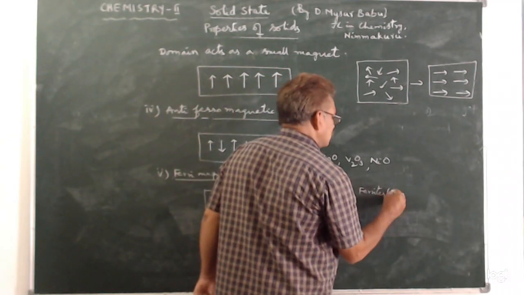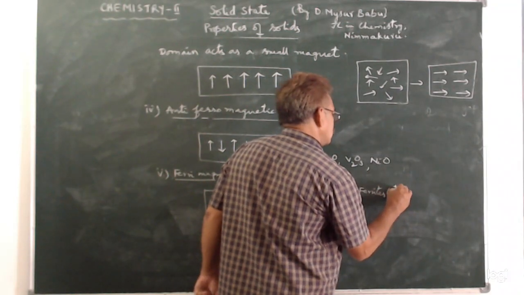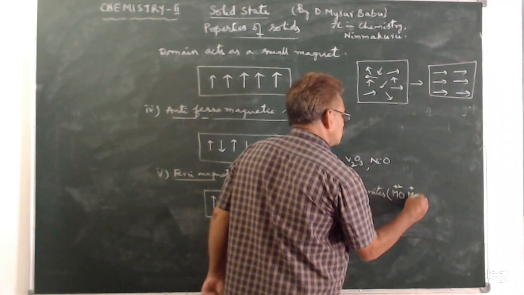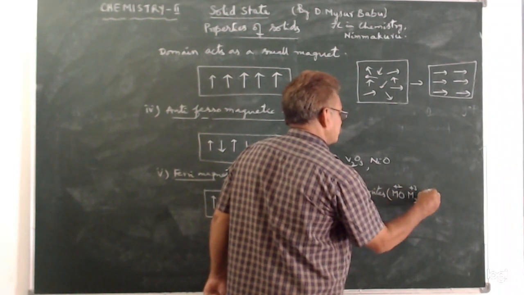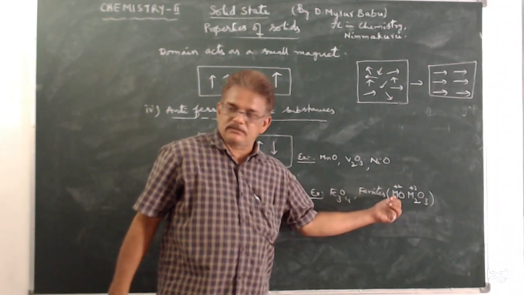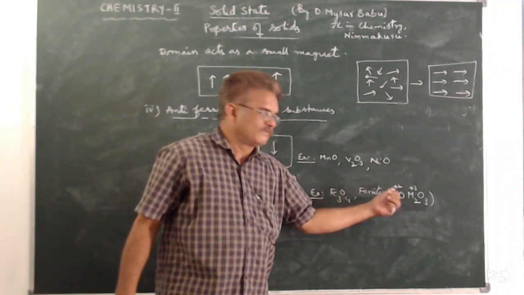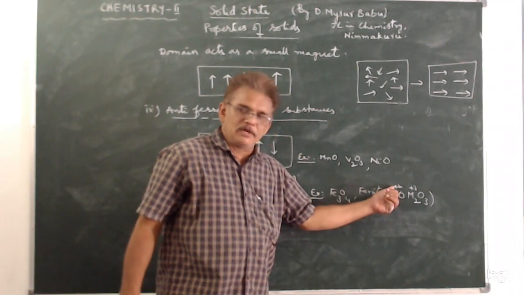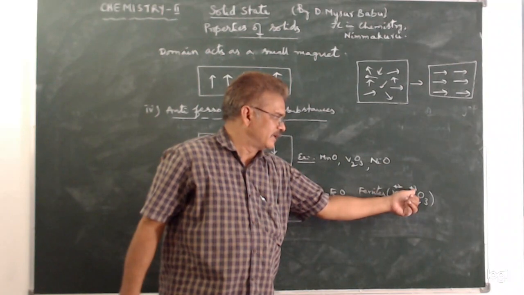Ferrites have the formula M+2O and M2+3O3. These are double oxides in which there will be two types of metals, one in the +2 state and the other in the +3 state.